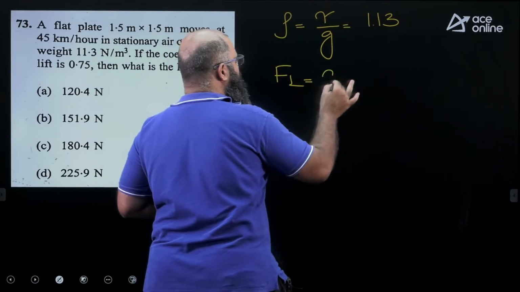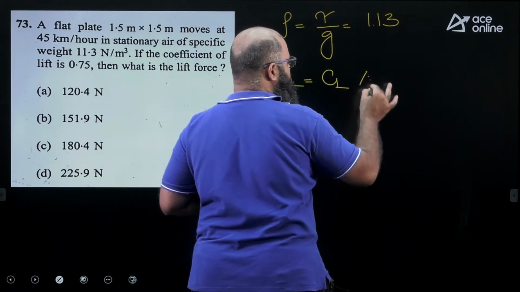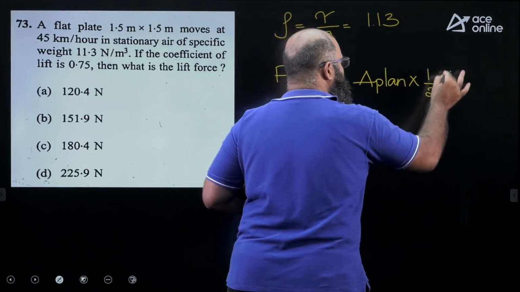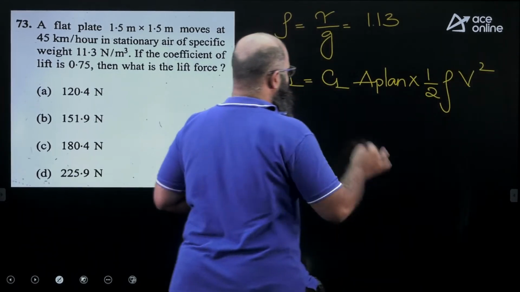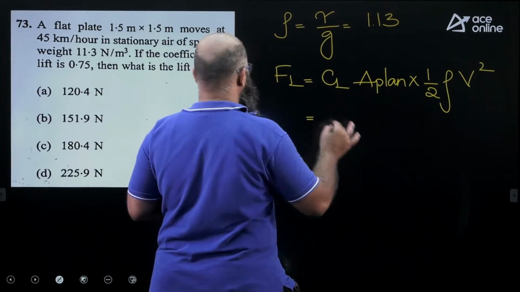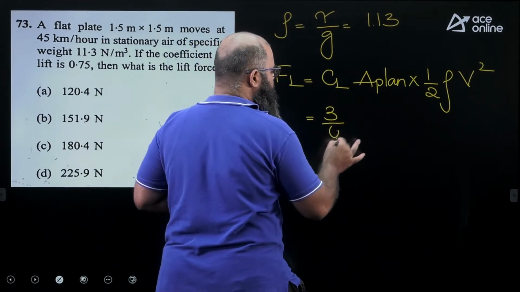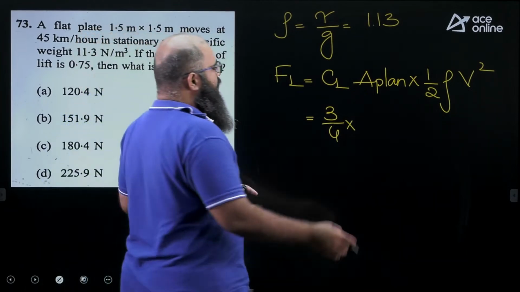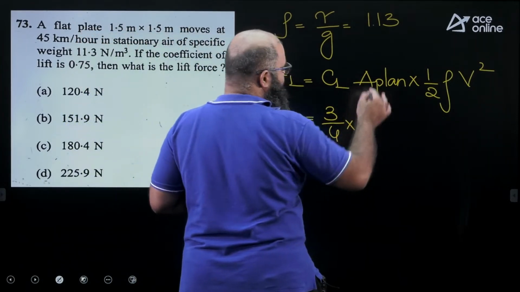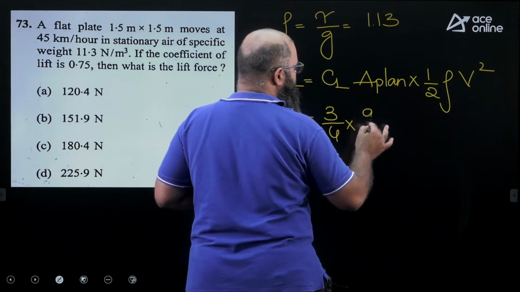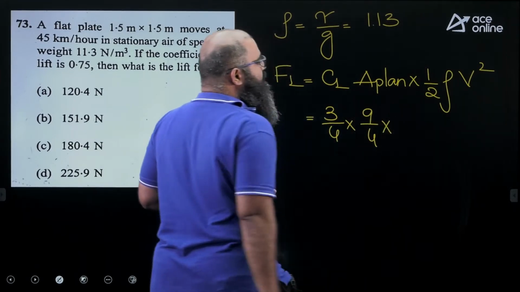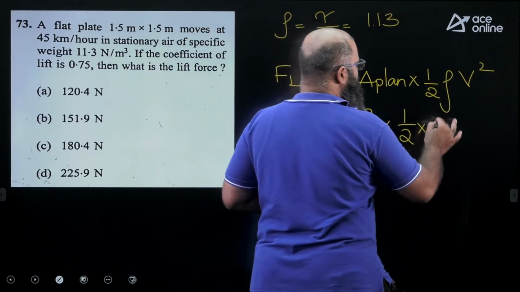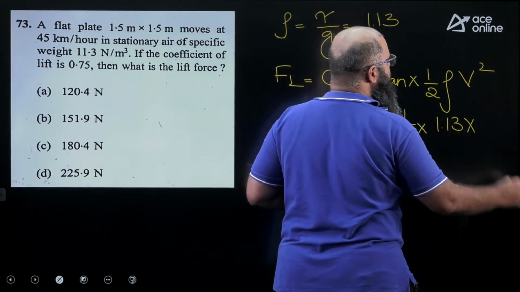Force of lift is equal to coefficient of lift multiplied to area plan multiplied to half rho V square. Coefficient of lift is equal to 0.75, let us say 3 by 4. Area plan is equal to 1.5 cross 1.5. I look at 1.5 by 1.5 as 3 by 2 times 3 by 2, that is equal to 9 by 4 multiplied to half. Okay. Density is equal to 1.13 approximately.